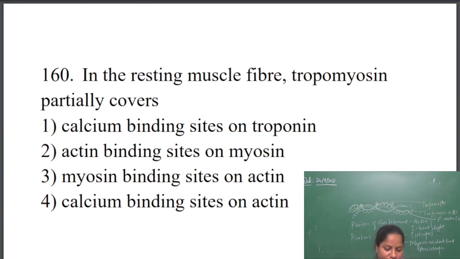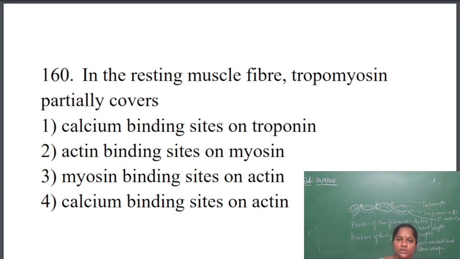Next one. In the resting muscle fiber, tropomyosin partially covers what? During the resting position, when there is no contraction, there is no unmasking.